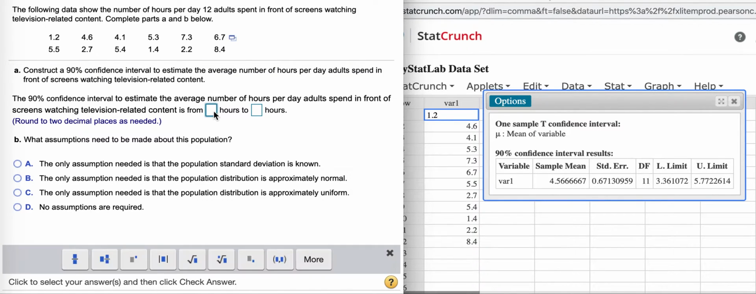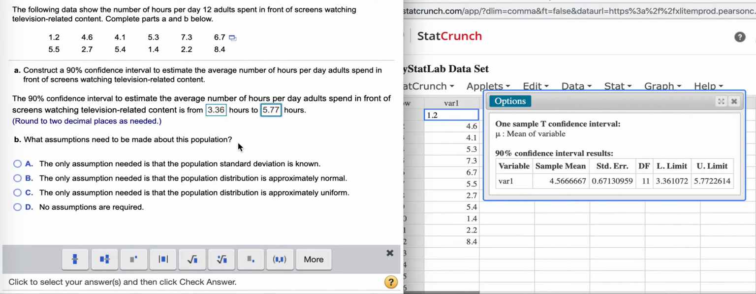So over here, rounded to 2 decimal places, we'll put in 3.36 as the lower limit, up to 5.77 for the upper limit. So we've constructed a confidence interval from data to estimate the population mean. And here it says what assumptions need to be made about this population.